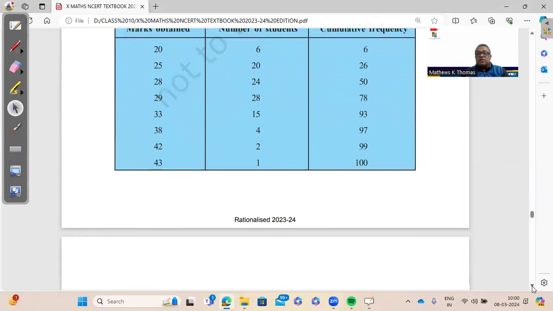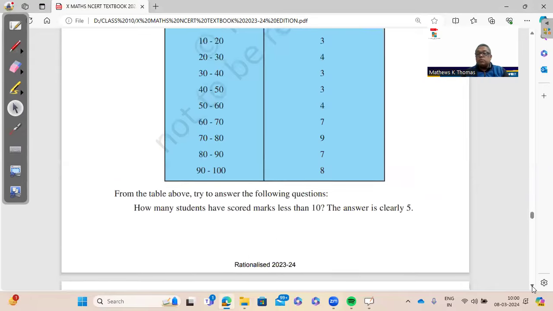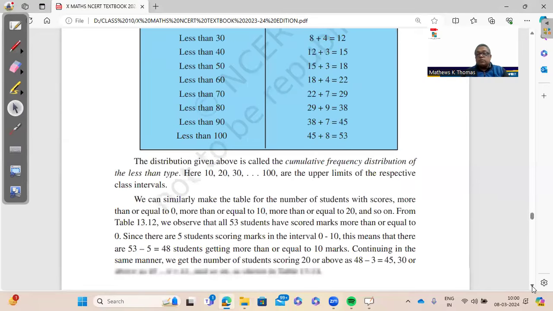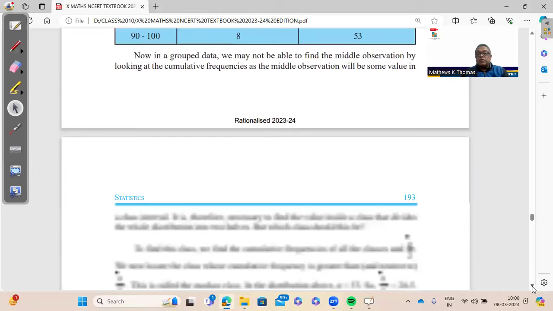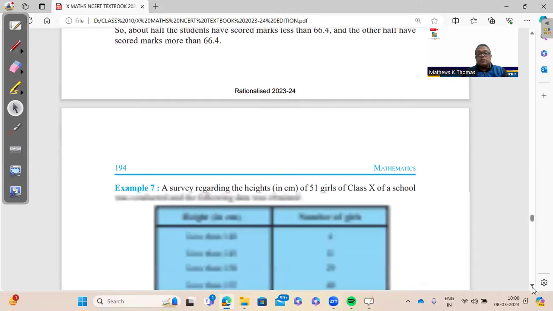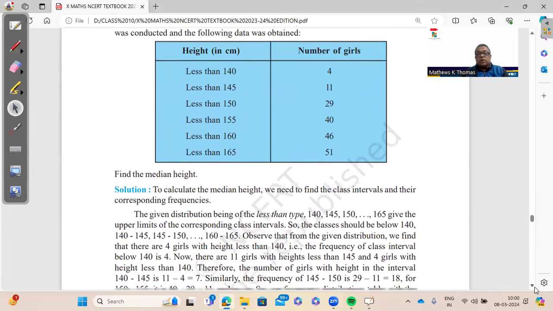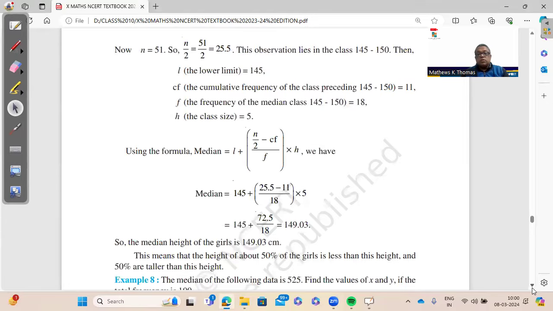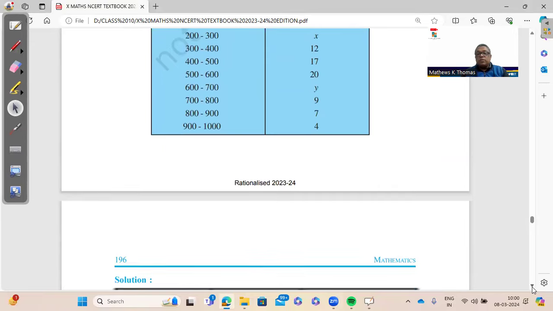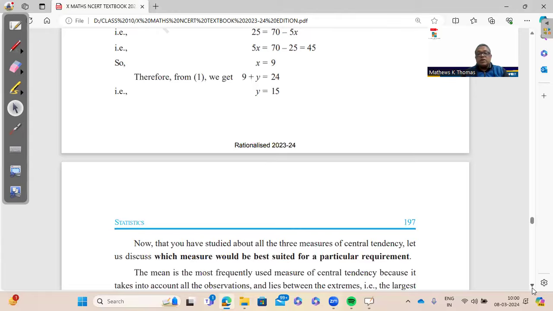Now median, again, has some tricky questions. We need to understand the tricky part of this. One is the missing frequency, of course. And here, the median formula is L plus (N by 2 minus CF) by F, into H. So this question is important here.